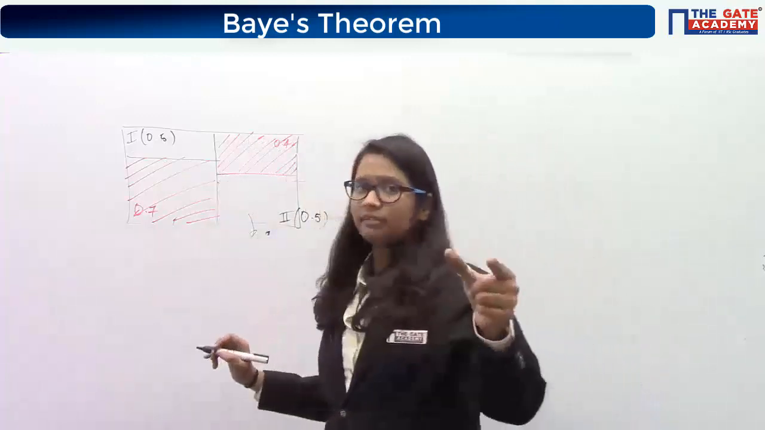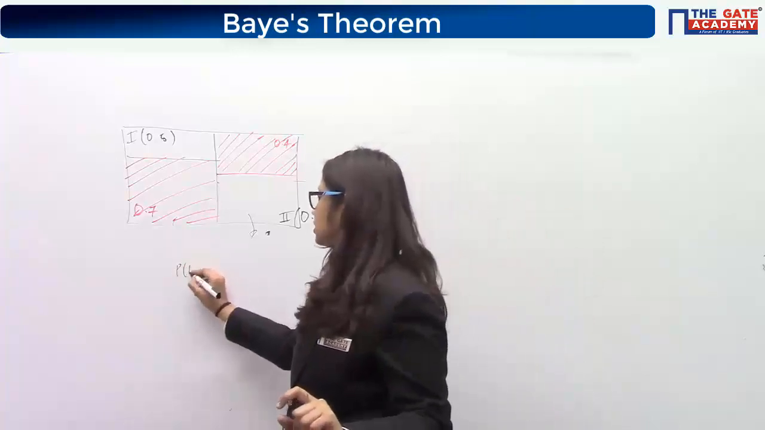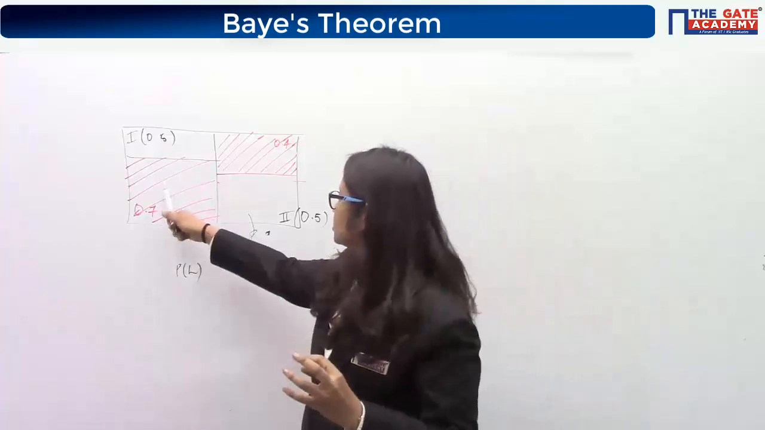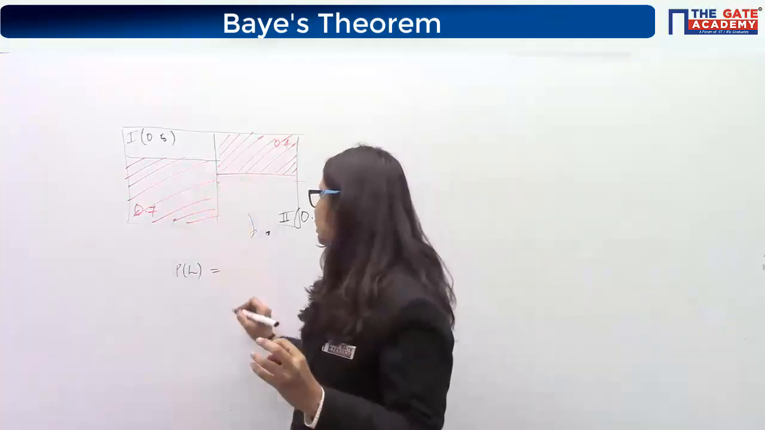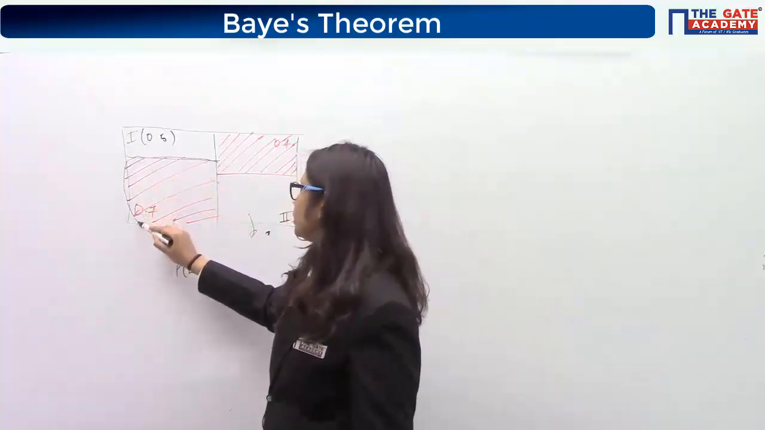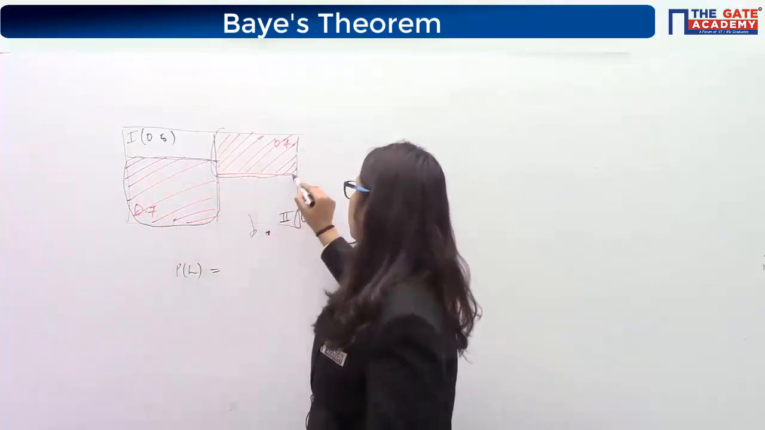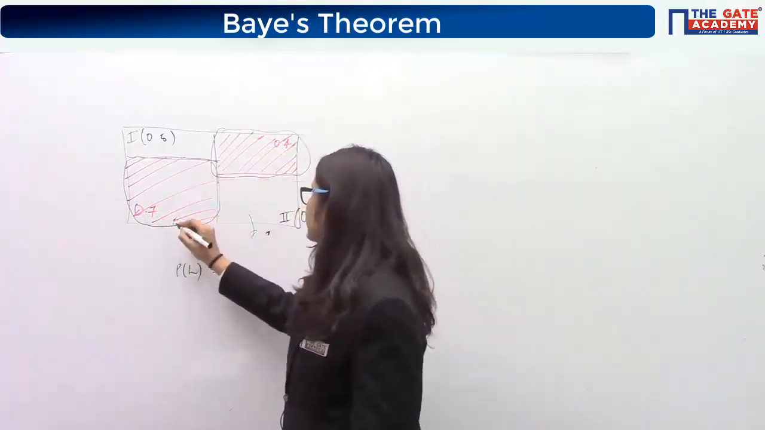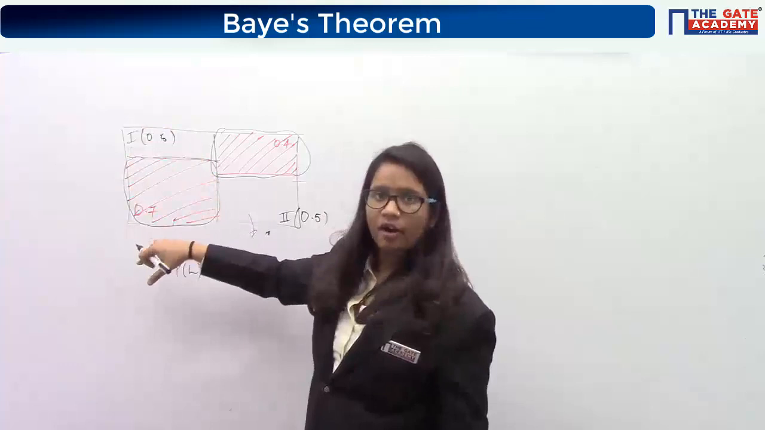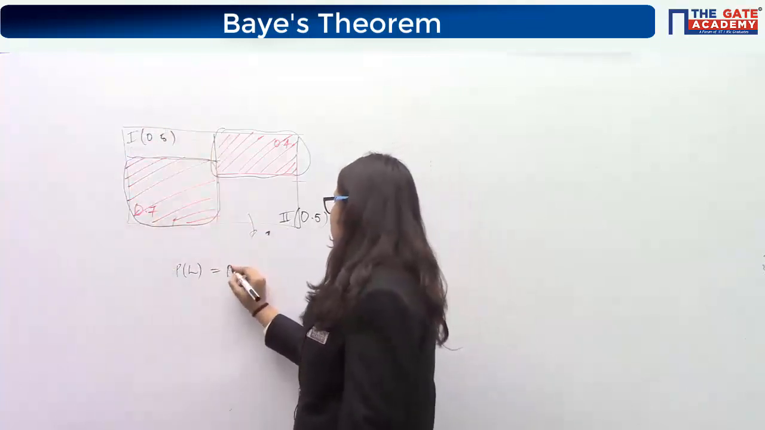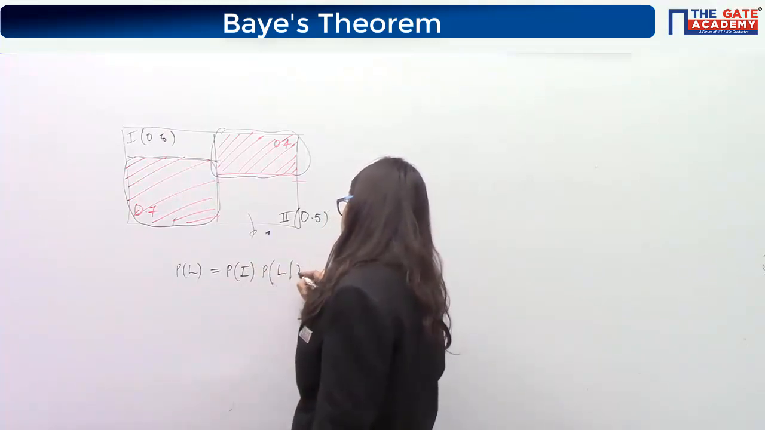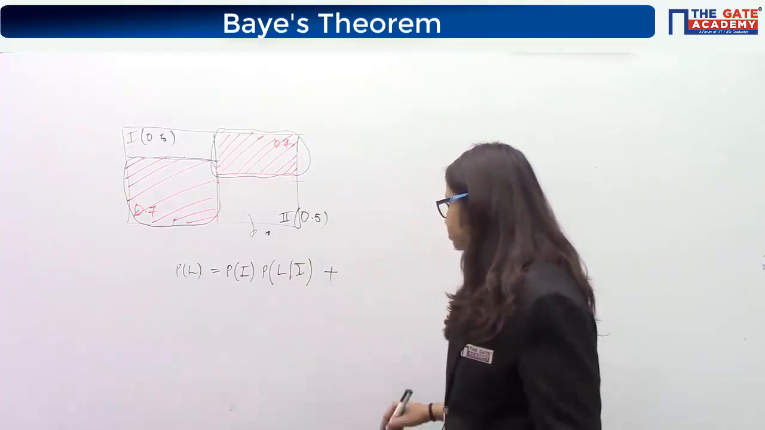Again, this event of lasting consists of mutually exclusive events, this region and this region. So by applying the total probability theorem, the probability of any bulb lasting is nothing but the probability of this area plus the probability of this area. So what will be this area? This total was 0.5, and it is 0.7 of 0.5. So we will write it like this: it is the probability of the first bulb, and then the probability of lasting given that it is bulb 1.